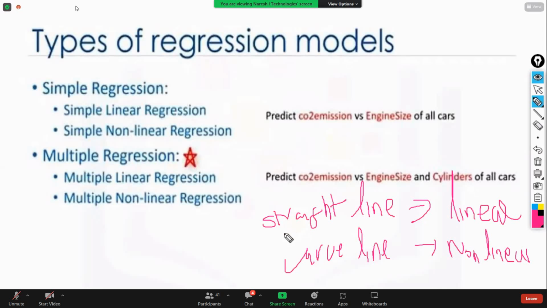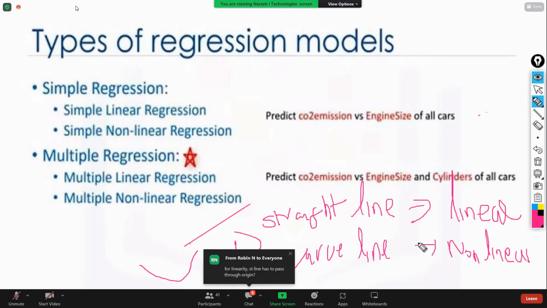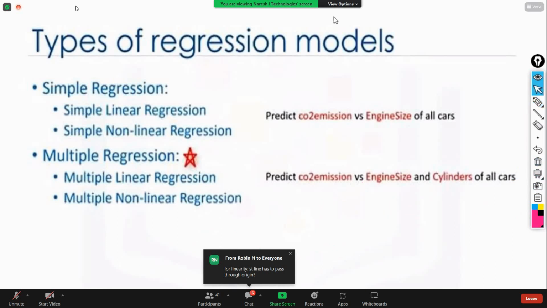So anything which is a straight line is called a linear regression, purely a straight line. Let me draw the straight line. You're going to take a straight line like this. This is linear. If you draw any curve, anything apart from the straight line, this curve, this curve, any curve is called non-linear. You are going to identify whether the relation is in a straight line or in a curved line. We'll see one by one. Just as of now, to simplify, I'm saying that linear means having the relation in a straight line.